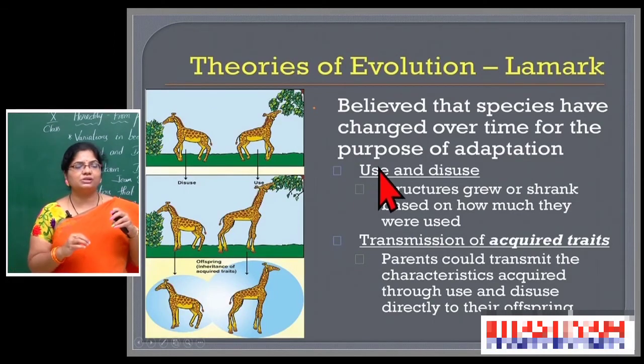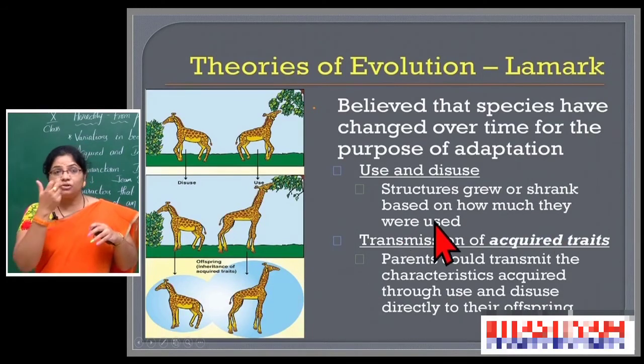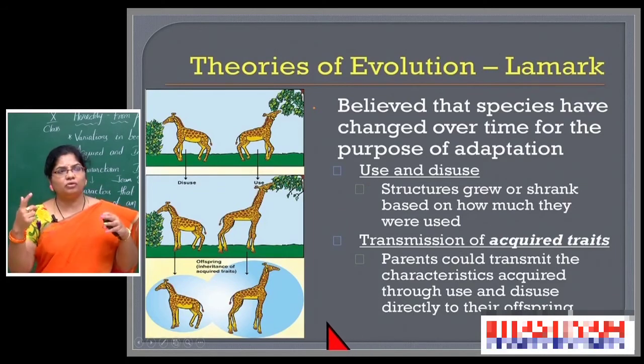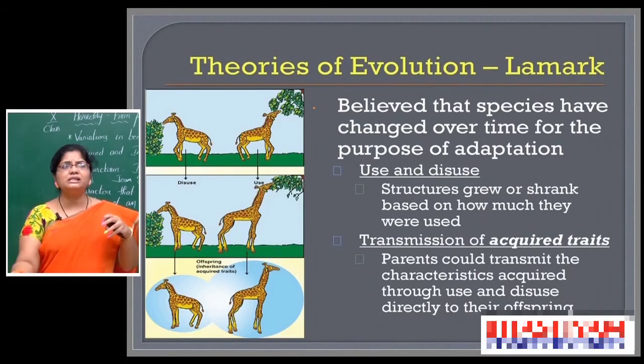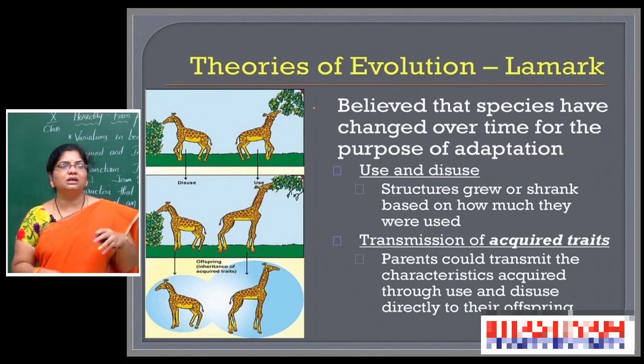Use and disuse. Structures grew or shrank based on how much they were used. So, the structure may grow or it may shrink, depending upon the usage, he is saying. If the organism uses it continuously, it will be present. If it doesn't use it, it will disappear. If it is used for better use, it will show modifications.